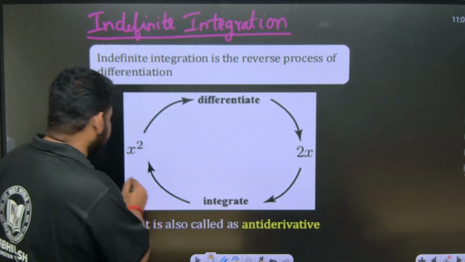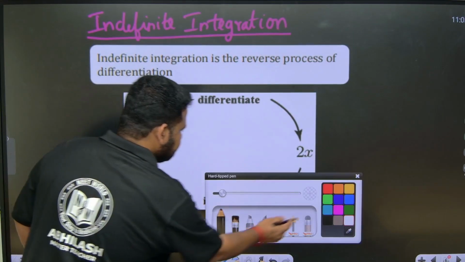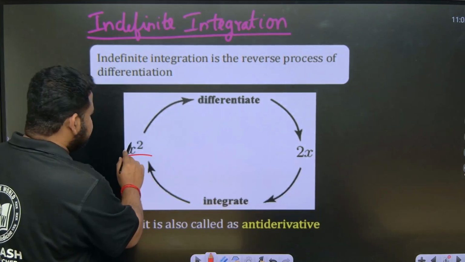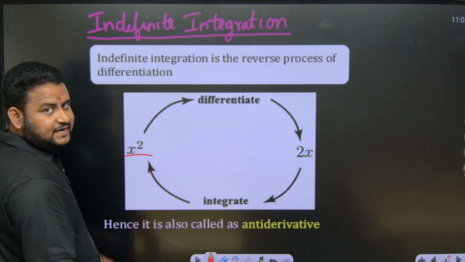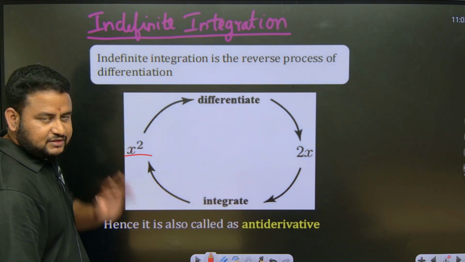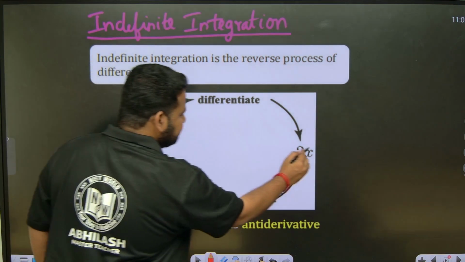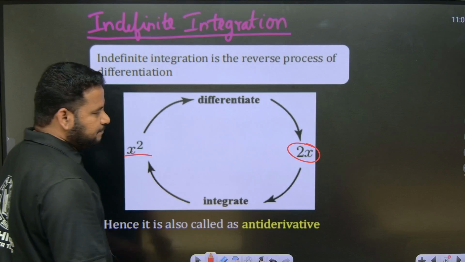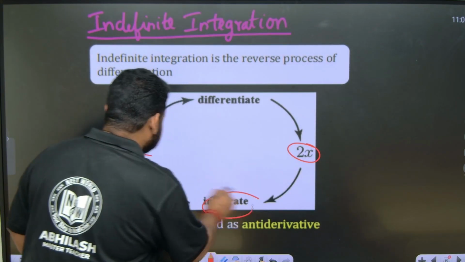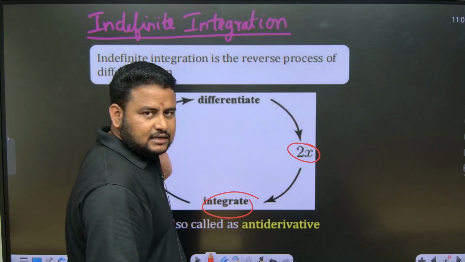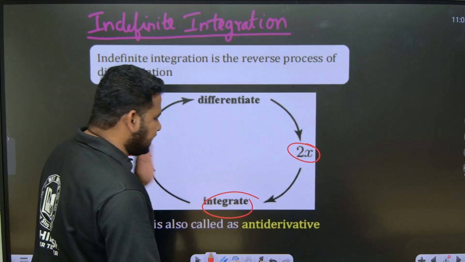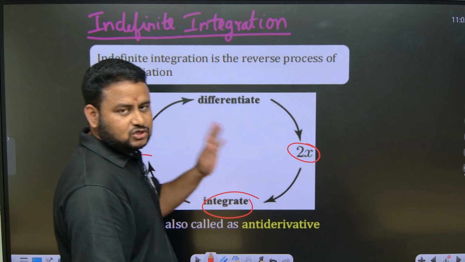Suppose, see here friends, x square is an algebraic function. If I differentiate this, we know that we have already done differentiation completely, limits, continuity, differentiability, everything. If I differentiate this, what will I get, friends? I will get 2x. But if I integrate this 2x, I will get back x square, that is the same function. That is why integration is also called antiderivative.